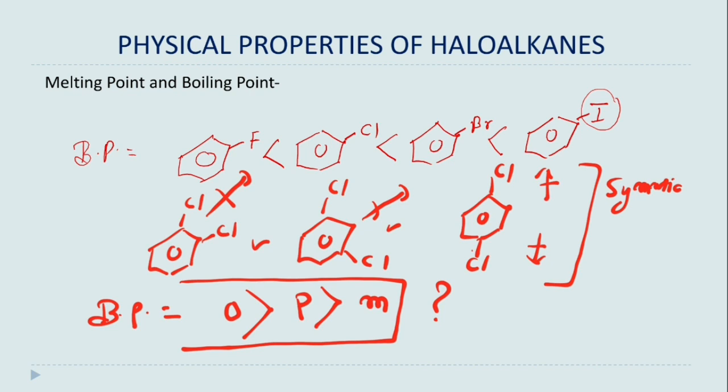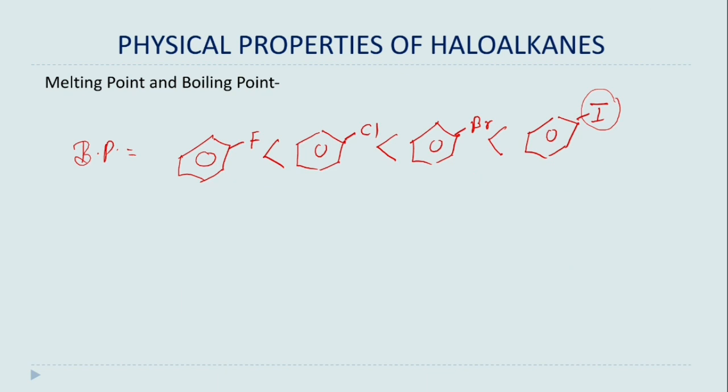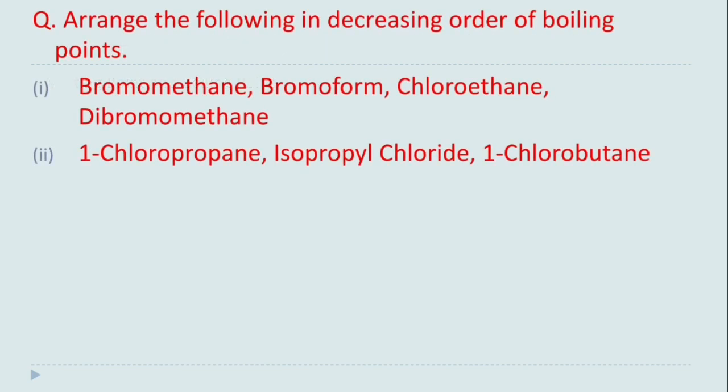So their crystalline packing will be greater in para. Okay, so this is all about the melting point and boiling point. Now we will discuss their solubility. Before discussing the solubility, let us solve these questions.